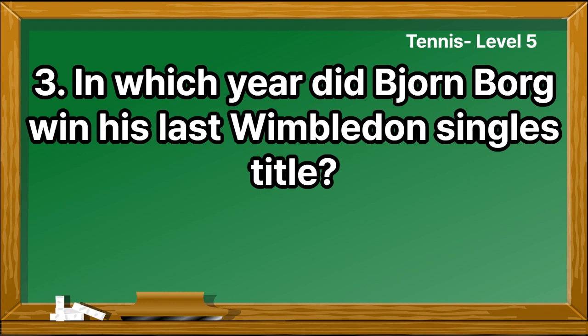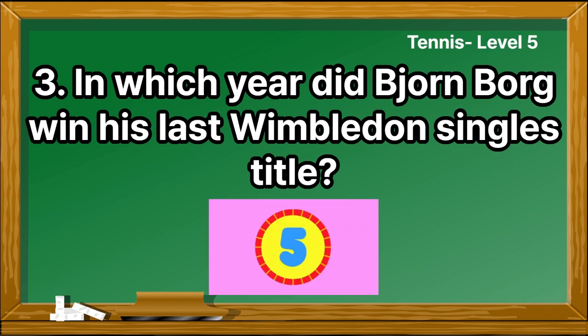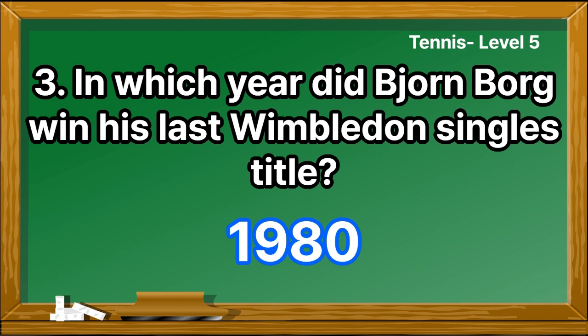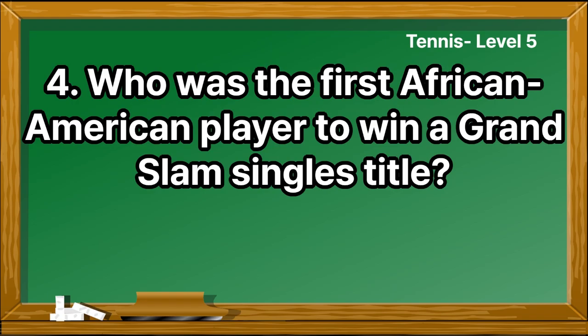In which year did Bjorn Borg win his last Wimbledon singles title? 1980. Who was the first African American player to win a Grand Slam singles title?